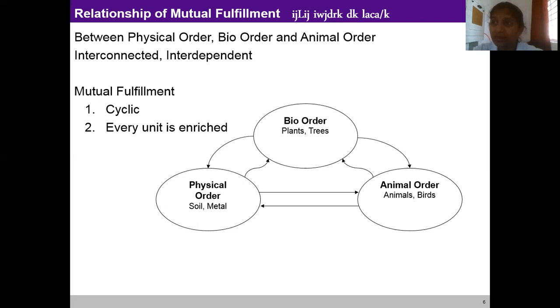Variety of lush green shrubs, plants, and trees, which are the units of bio order, as well as different types of animals and birds, which come in the units of animal order. They are together. They are interdependent and interconnected. They are related to each other, mutually fulfilling in manner. They enrich and fulfill each order. That is how a forest is.